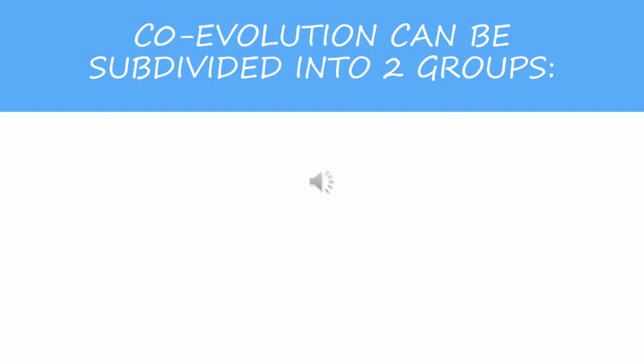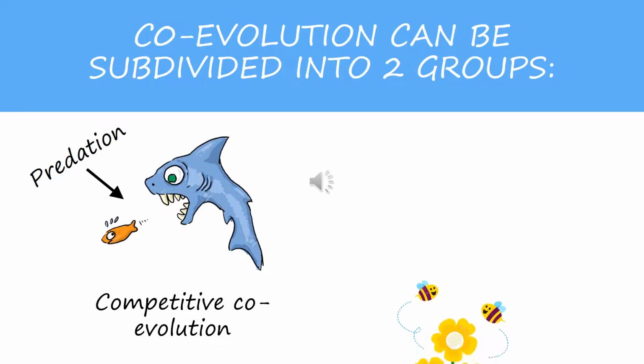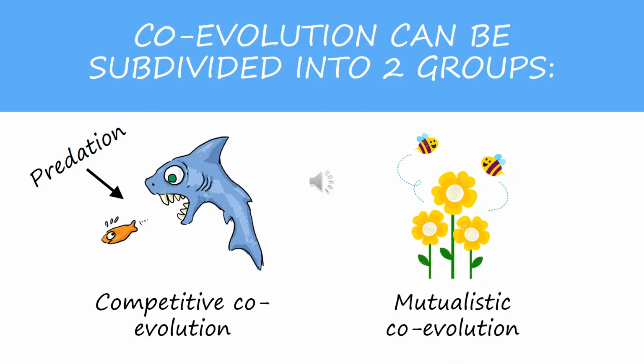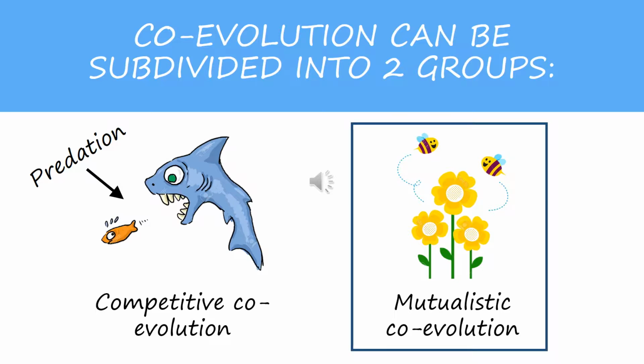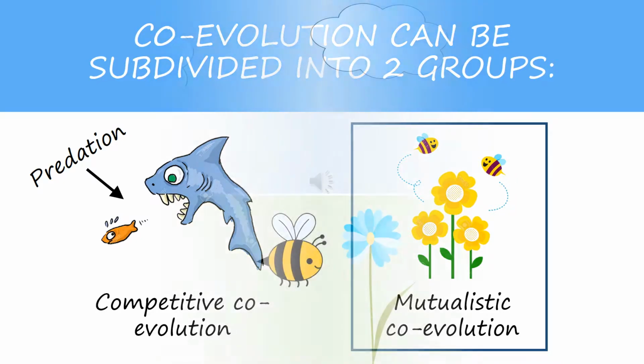Coevolution can be subdivided into two different groups: competitive coevolution, such as predation, or mutualistic coevolution. For the purpose of this video, we will be exploring the mutualistic relationship that is present between bees and flowers. Researchers have described plants and bees as being extremely interdependent and sometimes exclusive, so much so that biologists believe this can only be the product of a coevolutionary process.